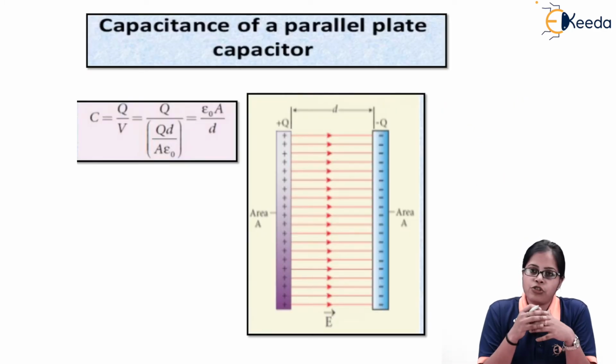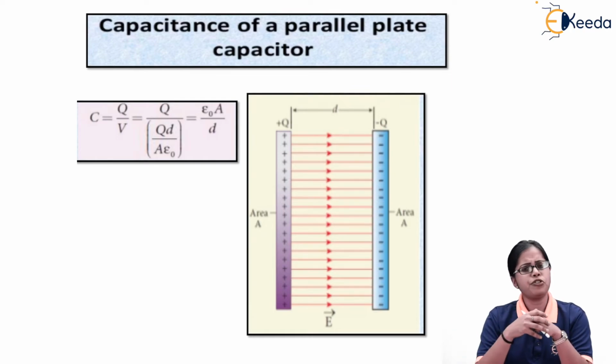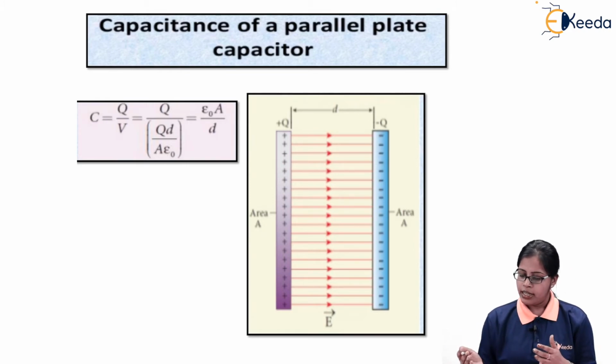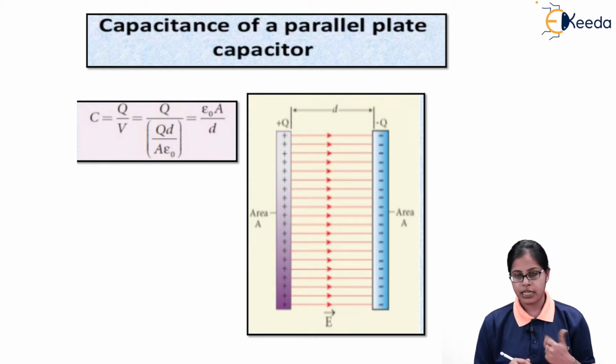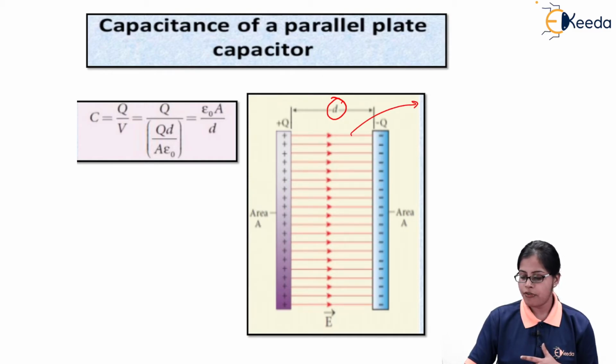Next is the capacitance of a parallel plate capacitor. The parallel plate capacitor is a type of capacitor which is basically used everywhere. When you talk about parallel plate capacitors, you have two plates placed parallel to each other. The cross-sectional area of both the plates should be the same, firstly. Secondly, they are separated by a small distance d, and between the two plates of the capacitor there is an air medium, which is taken to be the dielectric.